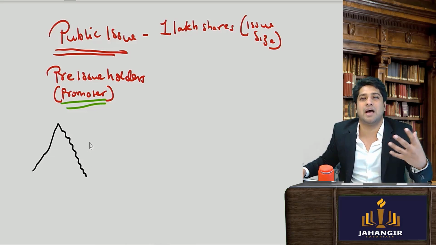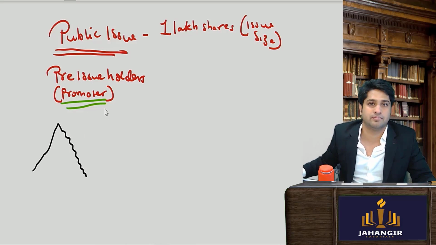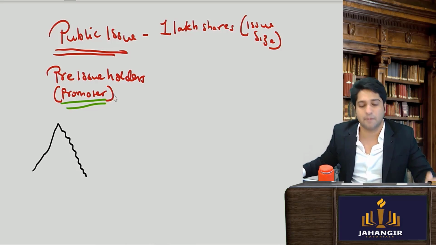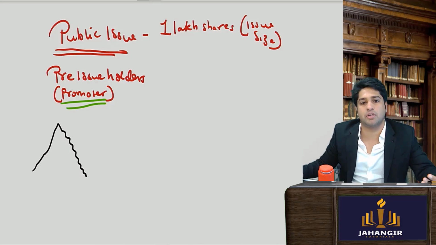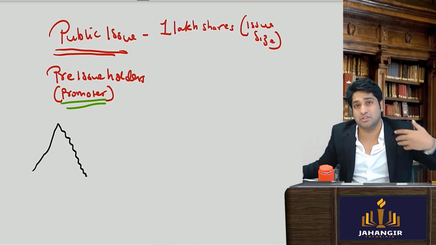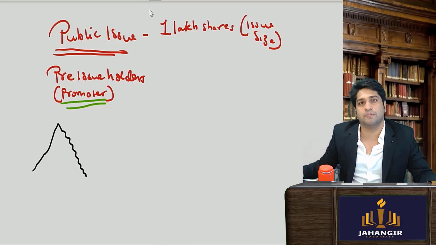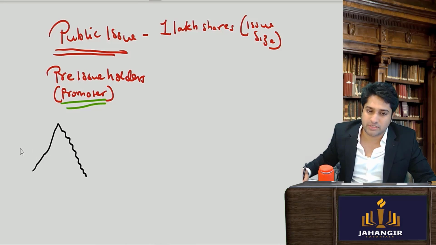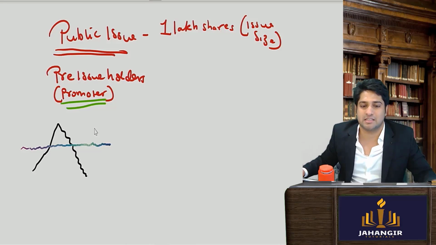Don't you think it will affect the shareholders, and nobody wants this kind of fluctuation? Would you as a shareholder or a promoter want such extreme fluctuations in your company? No. So what is the objective? We want that the price shouldn't go so high or so low. We want it to be stabilized somewhere.